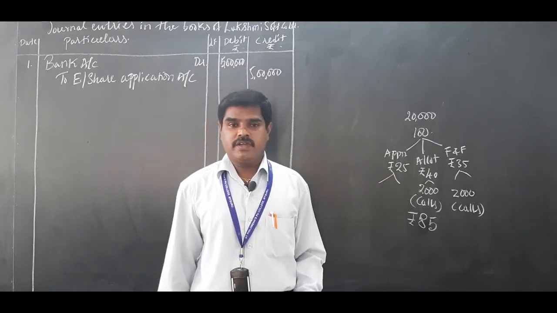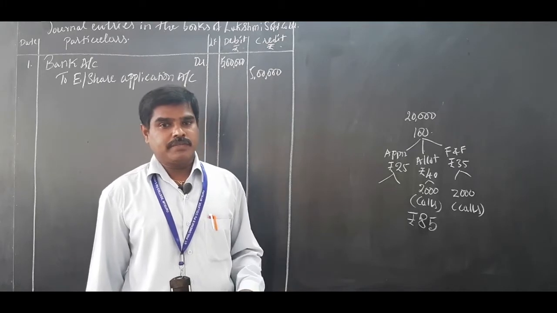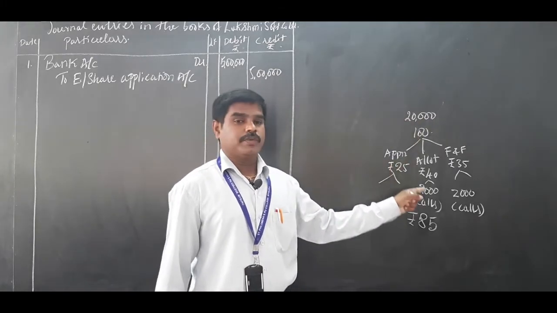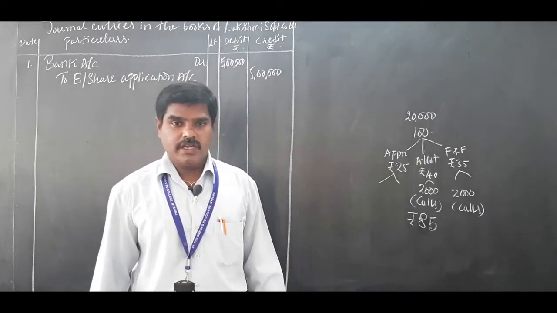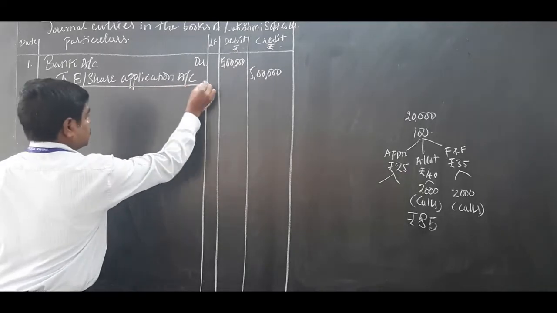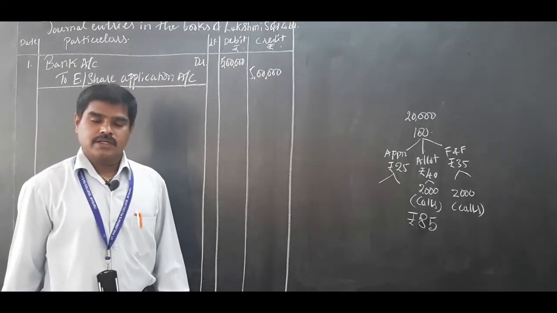Close the narration. After closing the narration, close the particulars column. You can leave one line and close it.